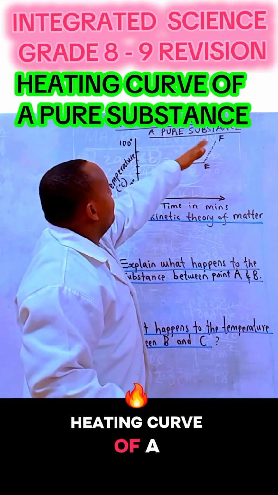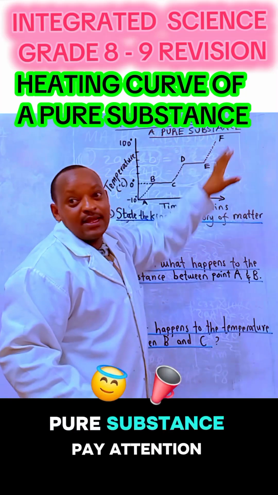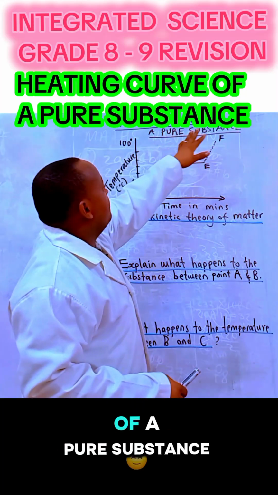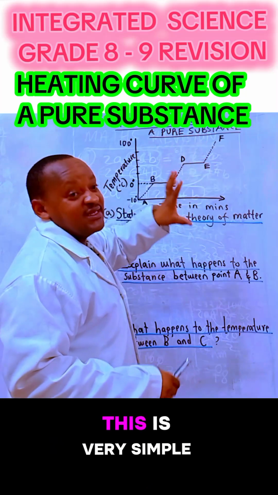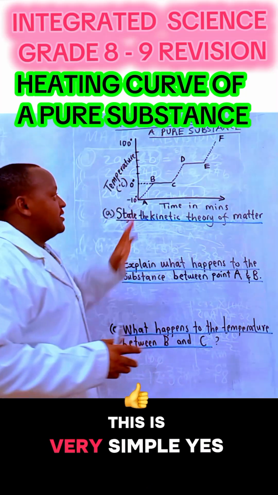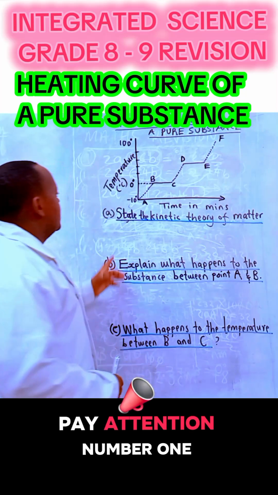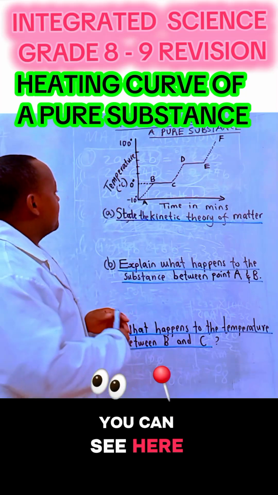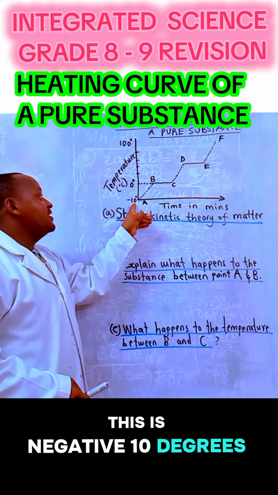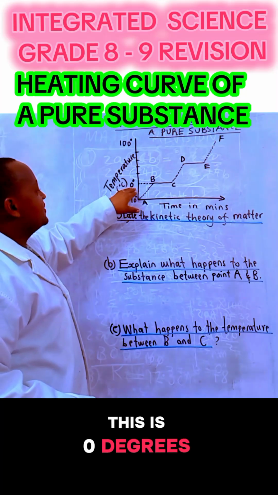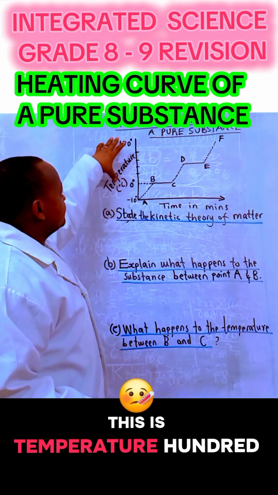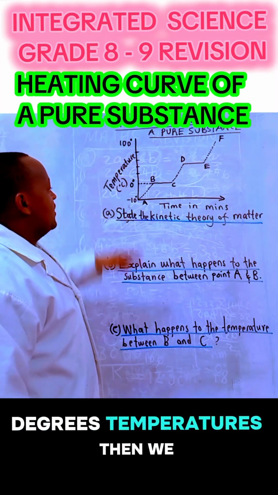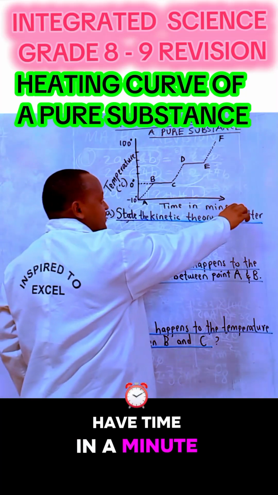Heating curve of a pure substance. Pay attention. This is very simple. Number one, we have this diagram you can see here. This is negative 10 degrees. This is 0 degrees. This is temperature, 100 degrees Celsius. Then we have time in minutes.